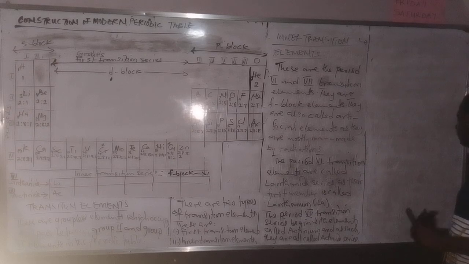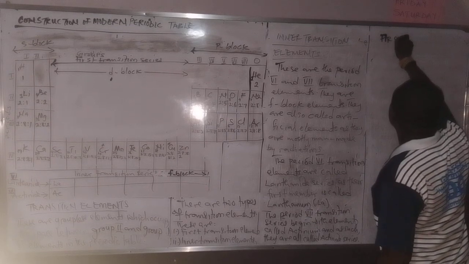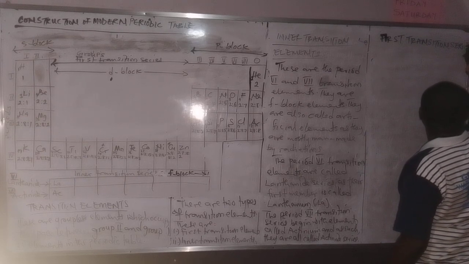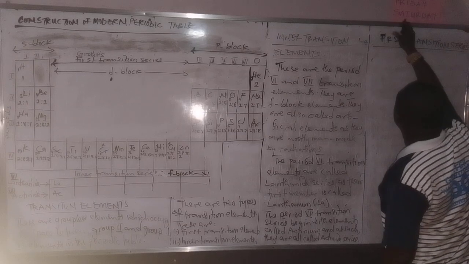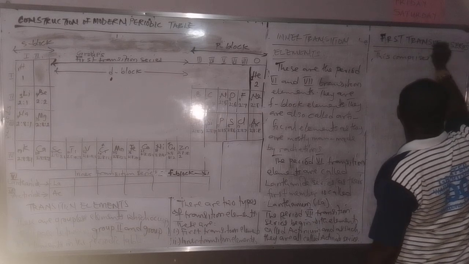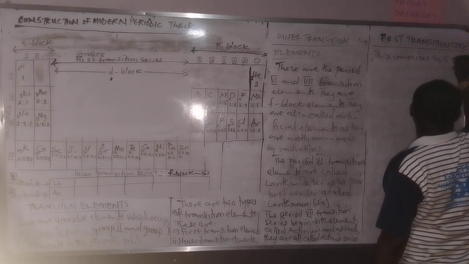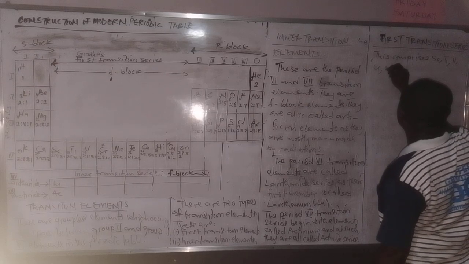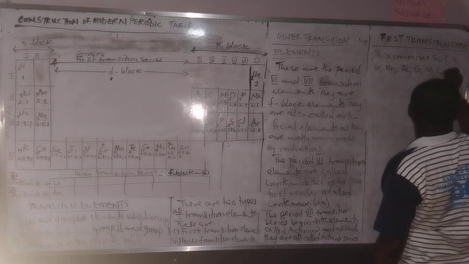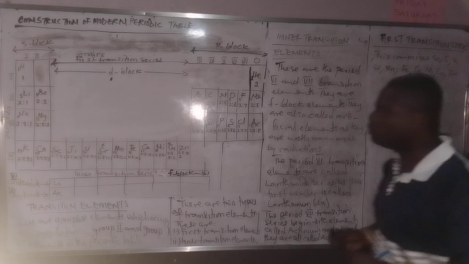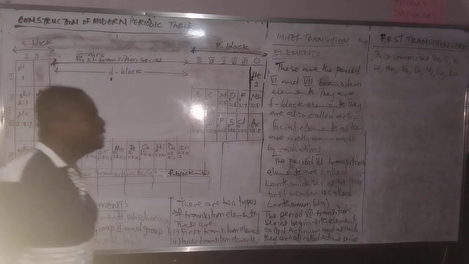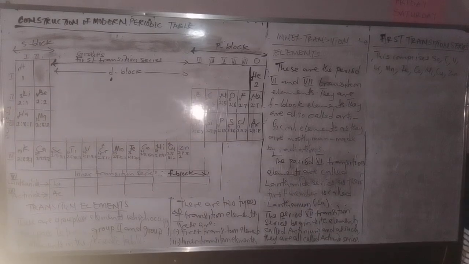First transition series. Now, this comprises scandium, titanium, vanadium, chromium, manganese, iron, cobalt, nickel, copper, and zinc. There are 10 of them. They are called the first transition series.